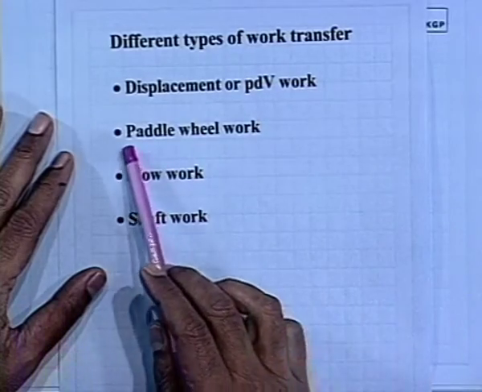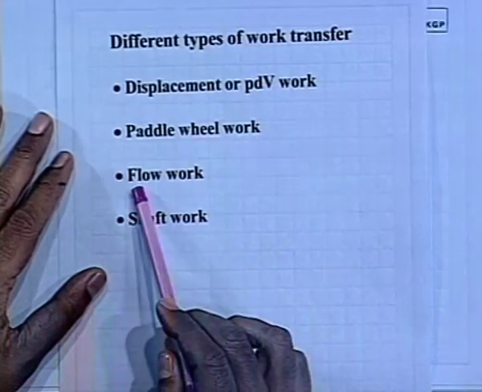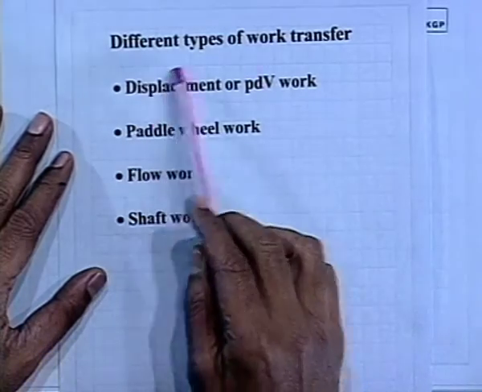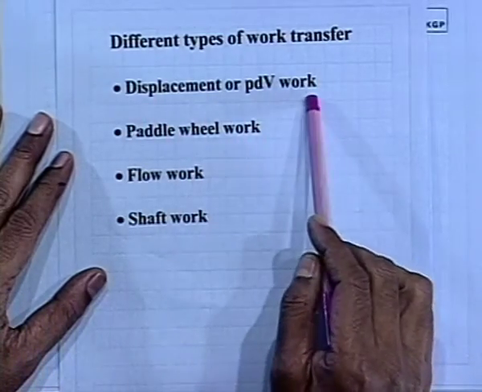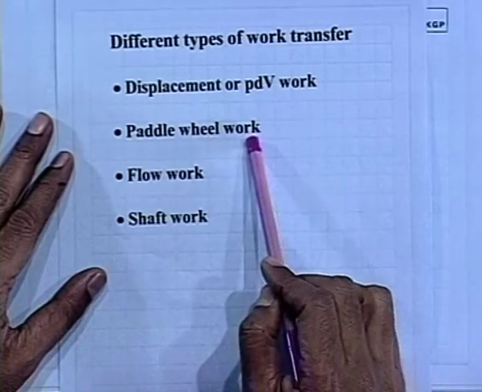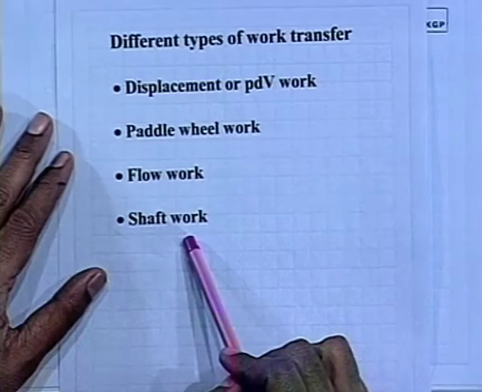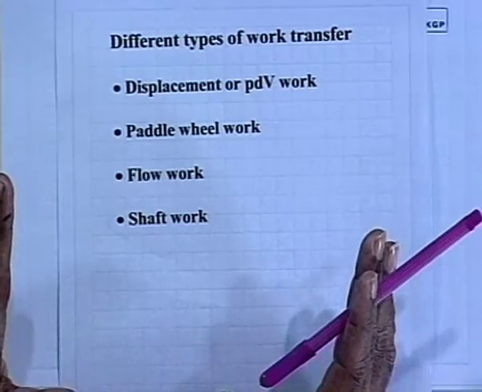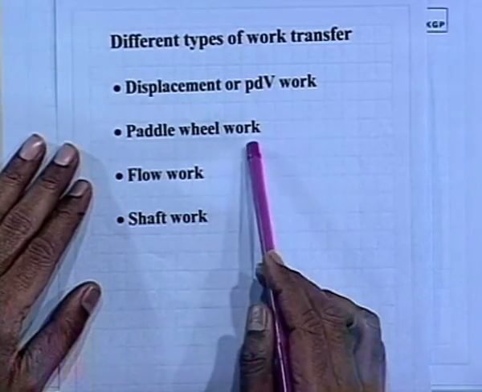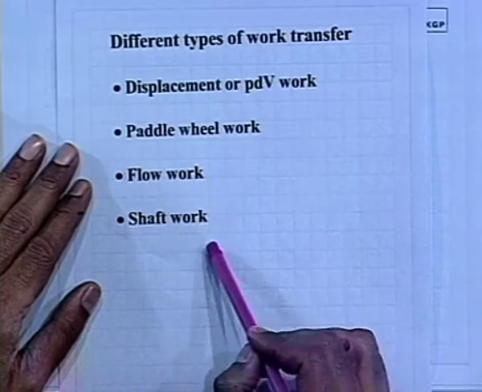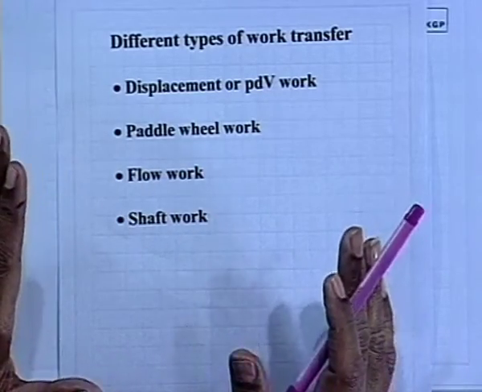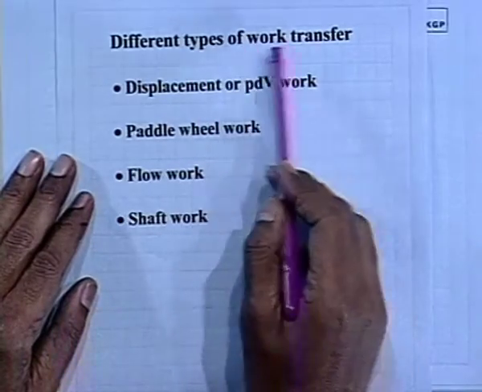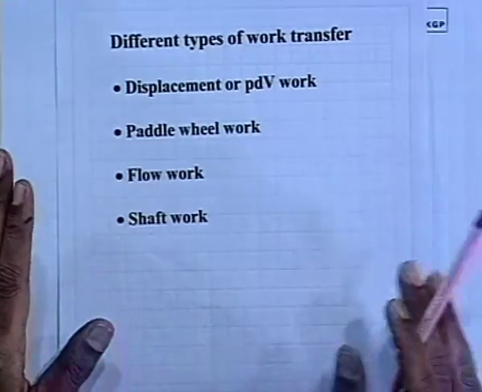The different types of work transfer are: displacement or PdV work, paddle wheel work, flow work, and shaft work. I will explain each one. These are all mechanical work transfer between the system and its surroundings. These are the very important kinds of mechanical work transfer. When we say only work transfer, it means mechanical work transfer between the system and the surroundings.